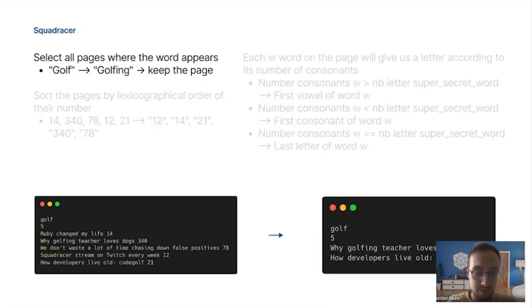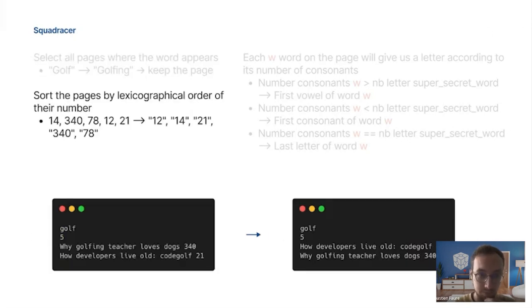To decipher the message, we have 3 steps. The first one is to select all the pages where the word appears. The word can be a substring of another word. So for example, we have golf as a super secret word, and if the page has golfing, we have to keep the page. The second step is to sort the pages by lexicographical order.